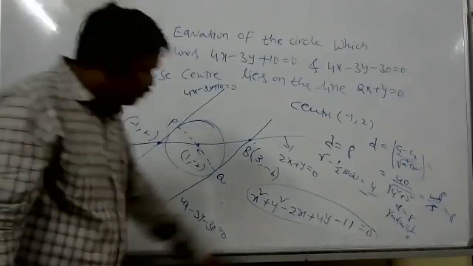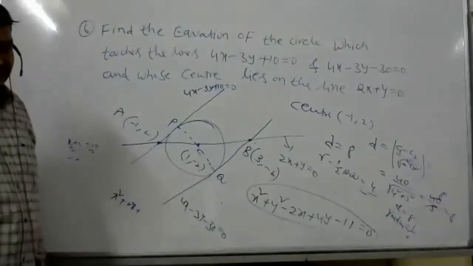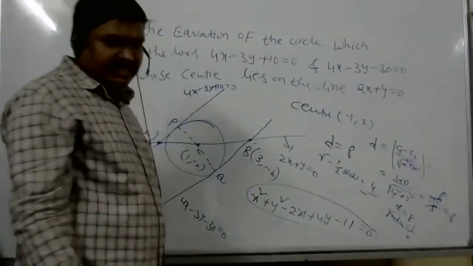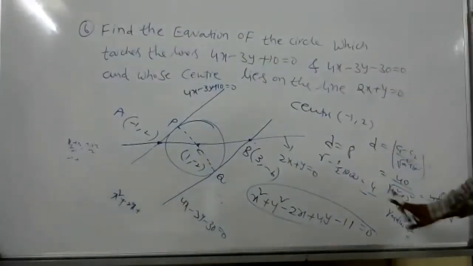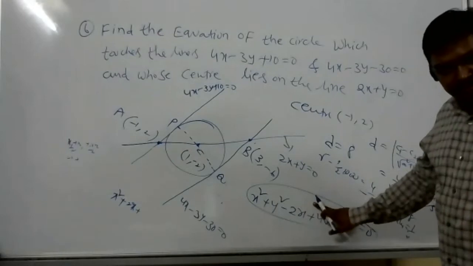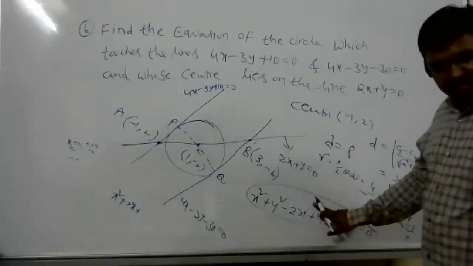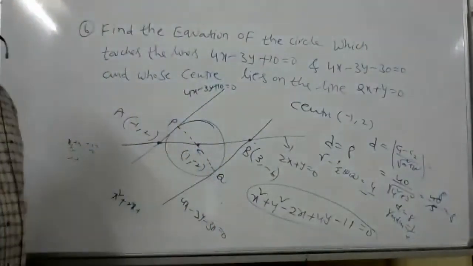Sir, where did I go wrong? 16 minus 5. On the LHS it will be 5 is equal to 16. Here 4 square is 16, here 5. 5 minus 16, minus 11.